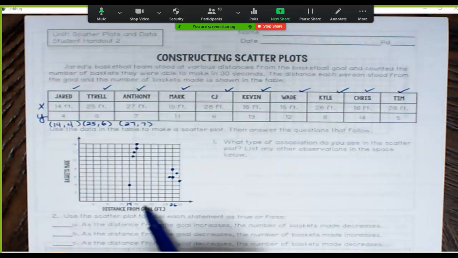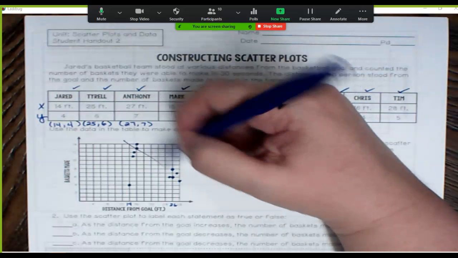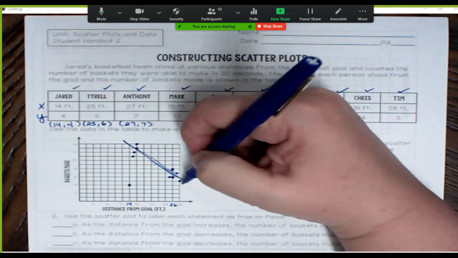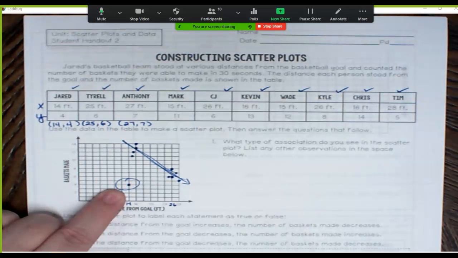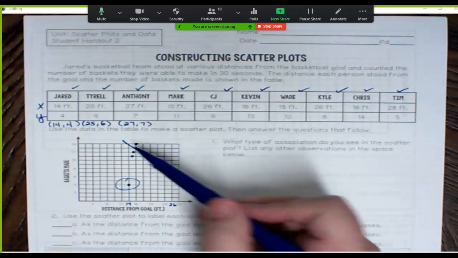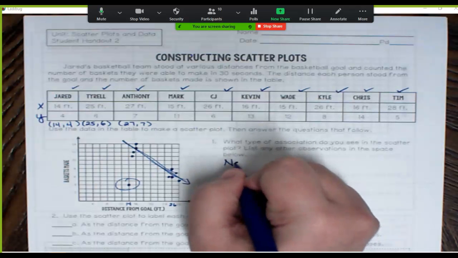When you moved further away, it went down, right? So I could kind of sketch a line like this way. I have this person out here that maybe they just really stink at making baskets. I don't know. But he's kind of like a loner, right? So when I look at this, what type of correlation does that look like now? That looks like a negative correlation.